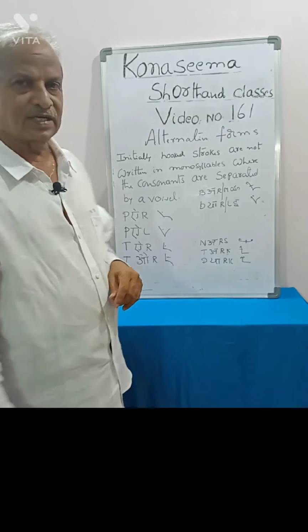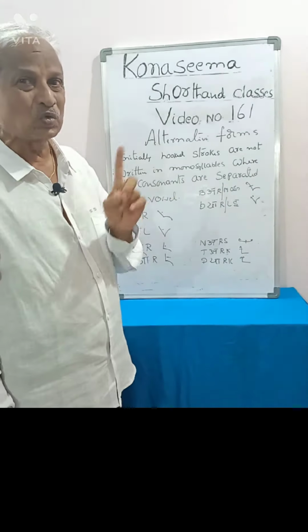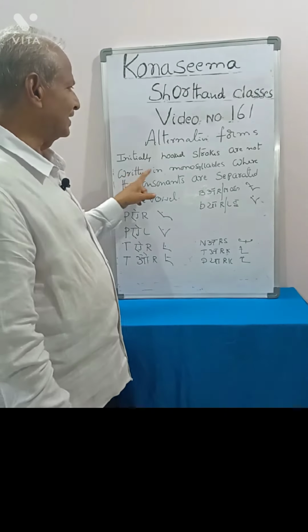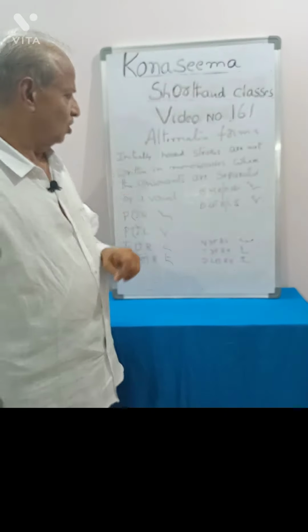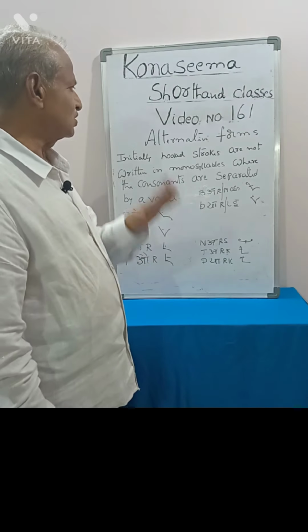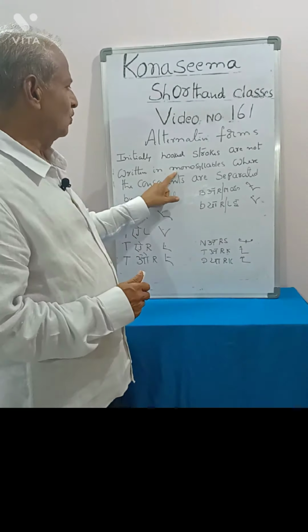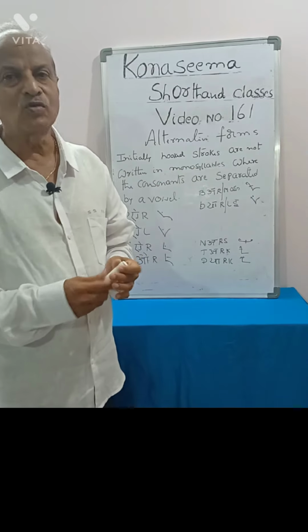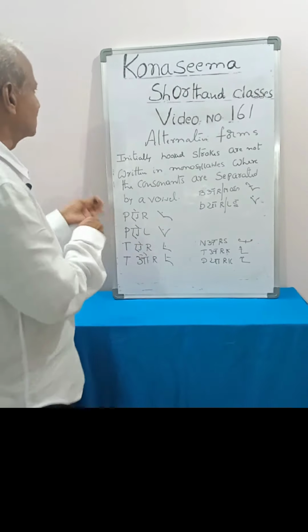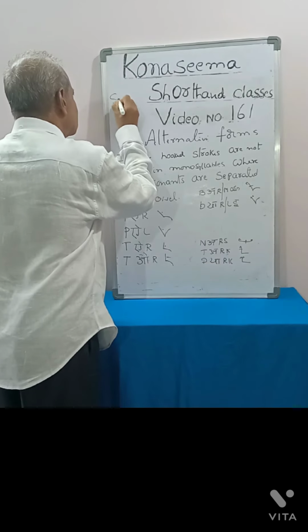There it is indicated that initially hooked strokes are not written in monosyllables, where the consonants are separated by a vowel. Here we have to know what is monosyllable. Monosyllable means single syllable.